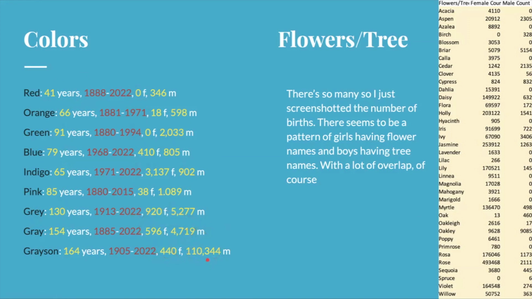There's been 110,344 boys and 440 girls named Grayson between 1905 and 2022. And Gray are pretty similar, with a couple hundred girls, but a couple thousand boys getting those names.